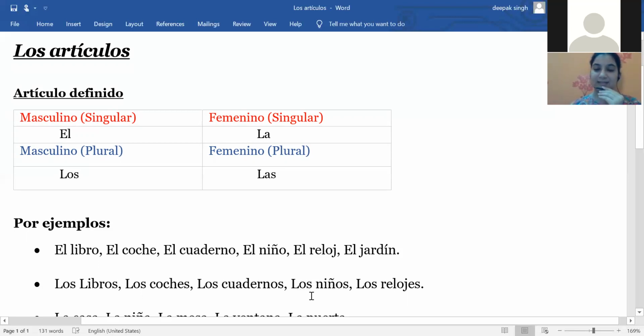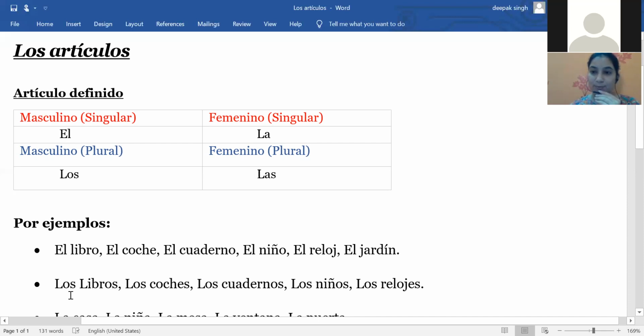So niños means kids or boys. So I can say the boys or the kids. So we have to use los niños. And the last one is los relojes. Los relojes, so that means the watches. This is the plural term. So basically we are using the masculine plural now. And again, I can give you some examples.